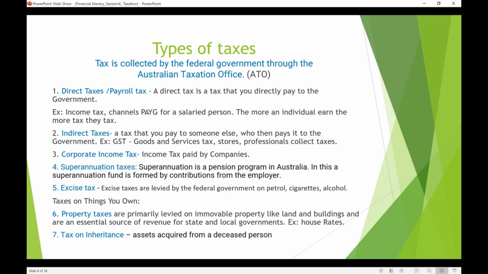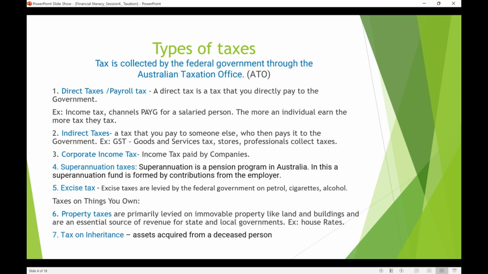So a salaried person pays direct tax, and then there are indirect taxes, which we pay through GST, like goods and services tax. When we purchase any goods from the stores, like groceries, vegetables, products, or pay professionals, they charge us GST. So that GST is indirect tax. And then we have corporate income tax. These are the taxes paid by the companies.